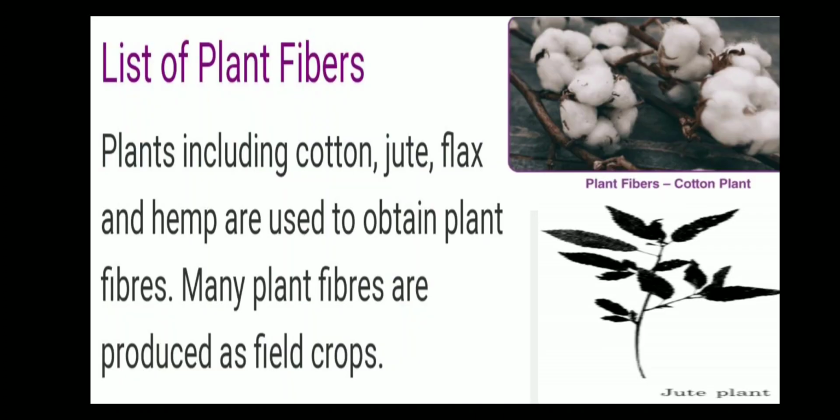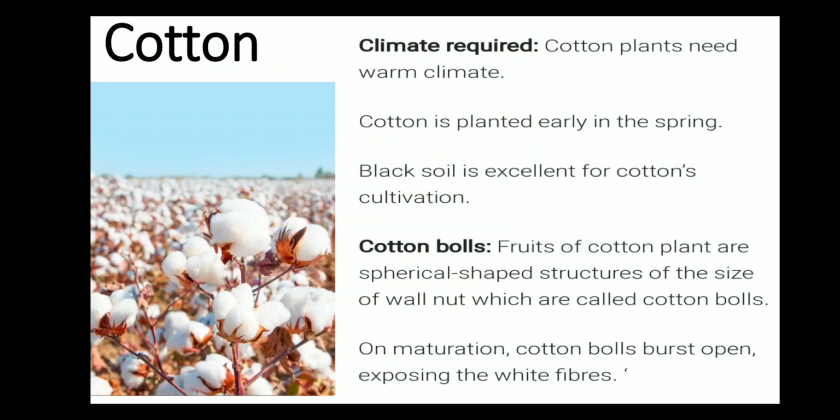List of plant fibers. Now we are going to learn the list of plant fibers. Plants including cotton, jute, flax and hemp are used to obtain plant fibers. Many plant fibers are produced as crops, field crops. Cotton fibers are obtained from fruits of the cotton plant, and this fruit is called cotton balls. After the cotton balls open up, the fiber inside begins to dry.